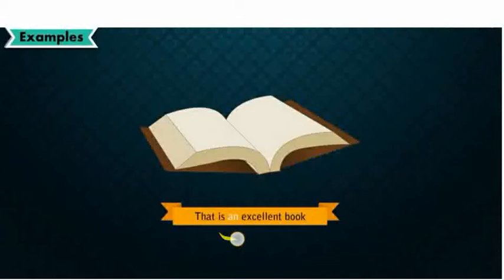An is an indefinite article. We have studied a and an, both are indefinite articles. But an is used with a word which begins with a vowel sound. As here, the word excellent began with the vowel sound E. That's why here we have used an.